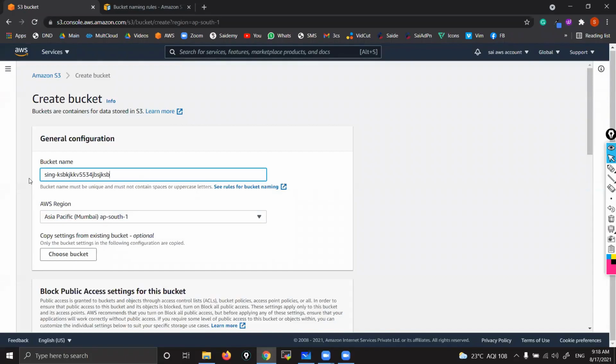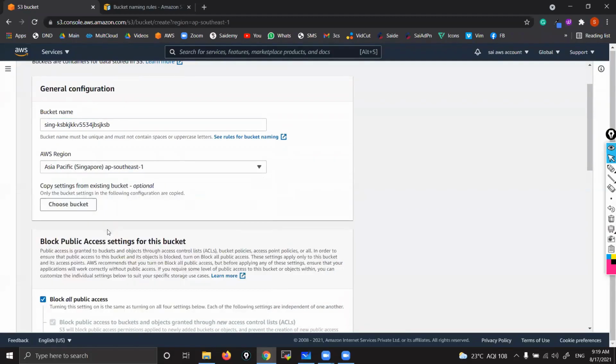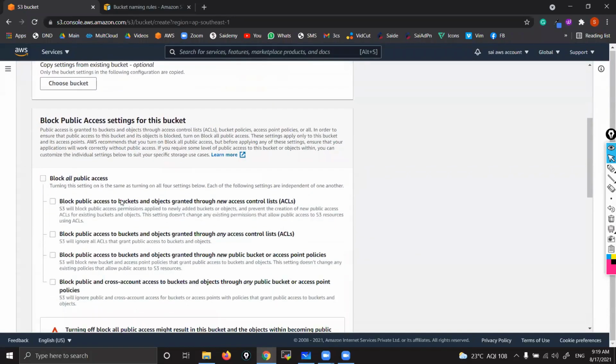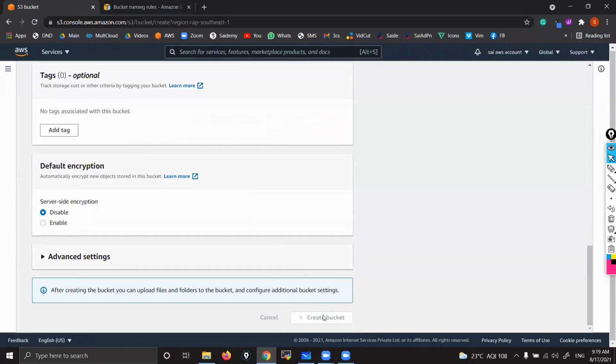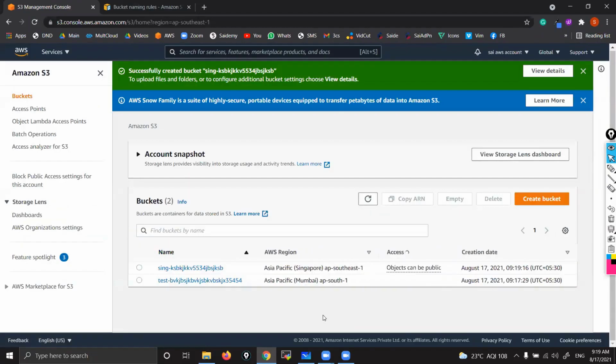Now, where do you want to create this bucket? Here, I would like to create it in Singapore. You can see the Singapore location. Then let's make it public. Acknowledge, create bucket. That's it. See here, you create a bucket in any region, and still you can see all buckets in the same dashboard.